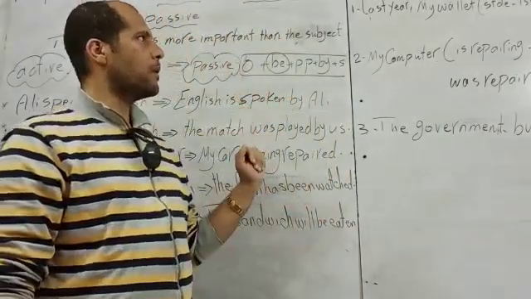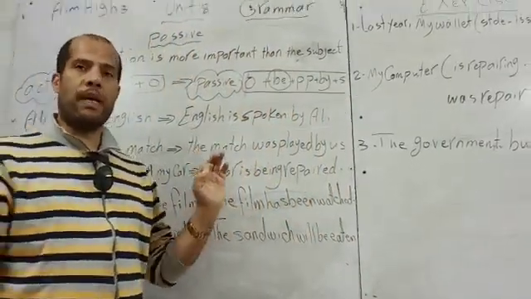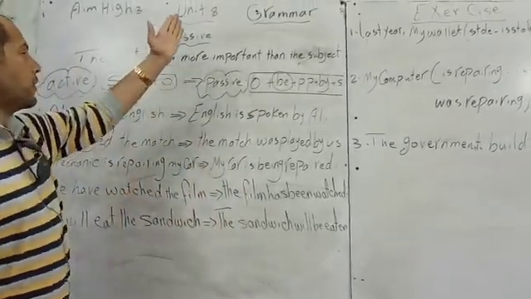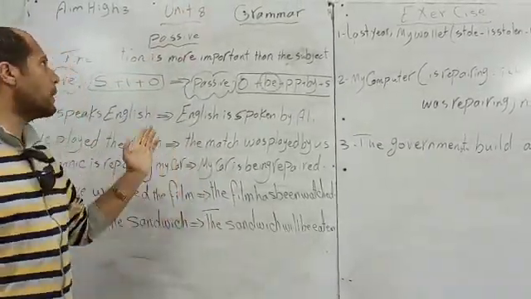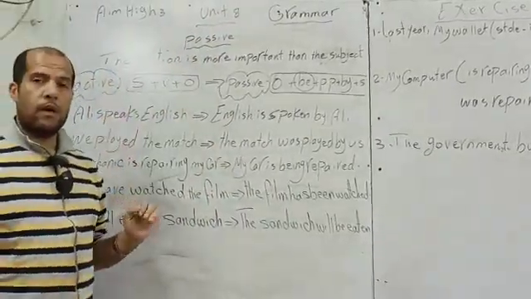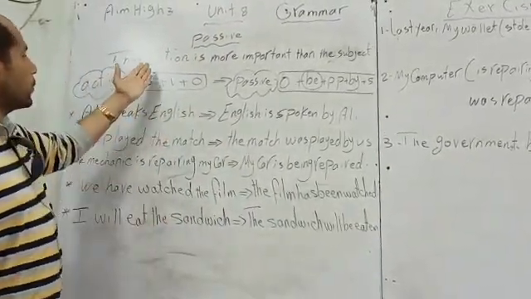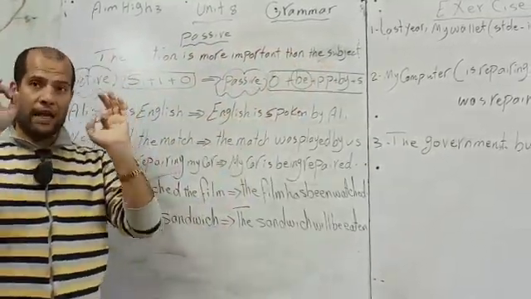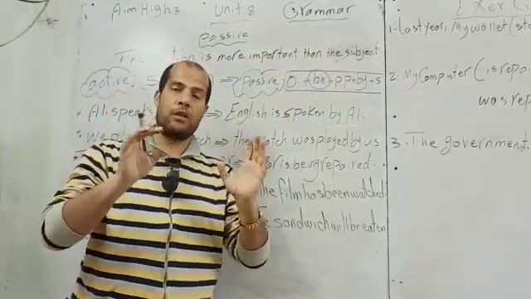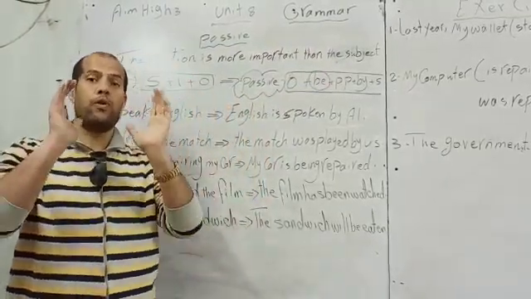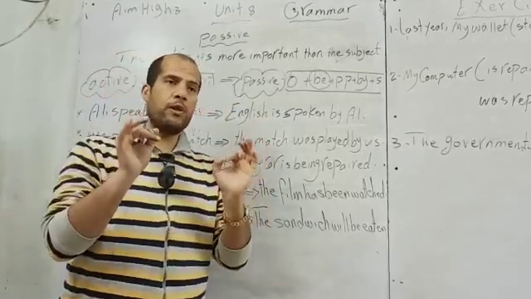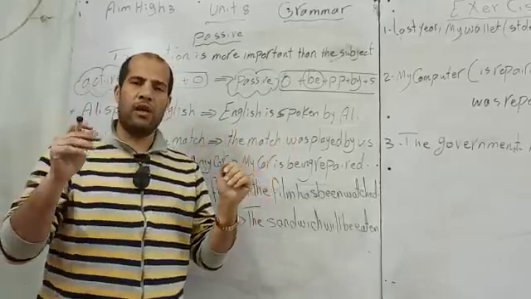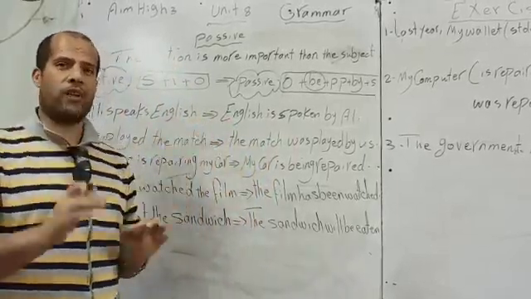Now keep watching. I'll start my lesson today for Prep 2, MI 3, Unit 8, Grammar. I'm going to talk about passive. We use the passive form when the action is more important than the subject. We only focus on the verb. It's very important to know that the verb, the action, is done. It is not important to know who did that action.